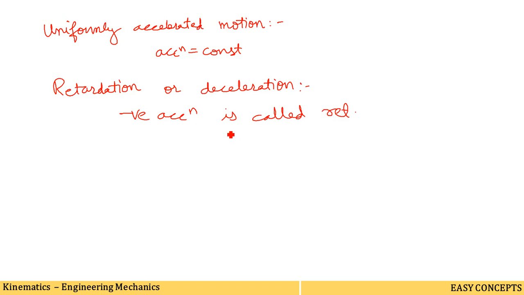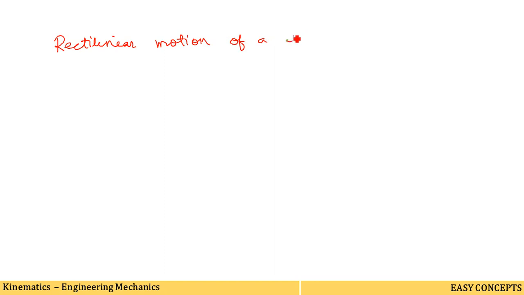Now considering the next article, that is rectilinear motion of a particle. When a particle or a body moves along a straight line path, it is called a linear or rectilinear motion. We have discussed this already.